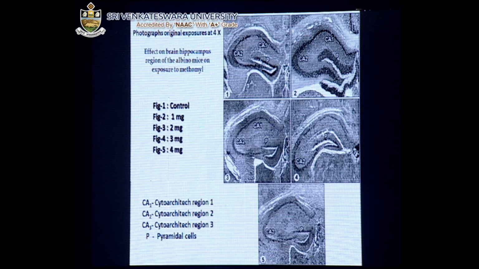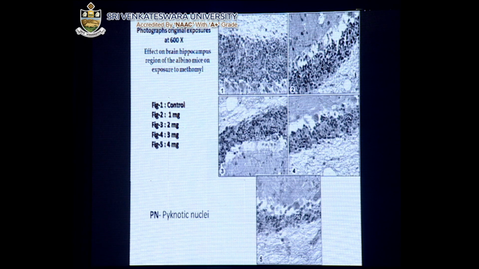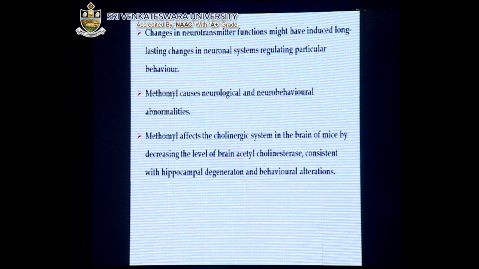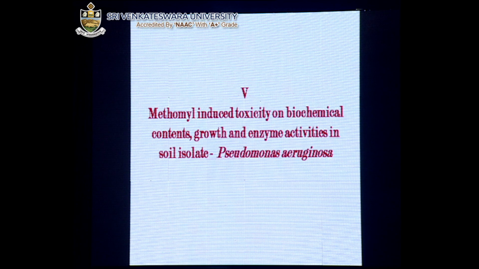See, this is very important. Very beautifully we got the results, and you can see in the hippocampus region we have taken the transverse section of the brain. When you take the transverse section of the brain, you see the cells, how they are affected, in the last slide. In the fifth slide, you can see the control on top, and you can see the damage and where it causes neurological disorders. This is another mechanism, the one in high magnification, showing how this affects the hippocampus region of the brain cells.